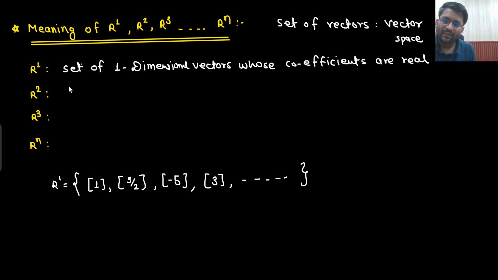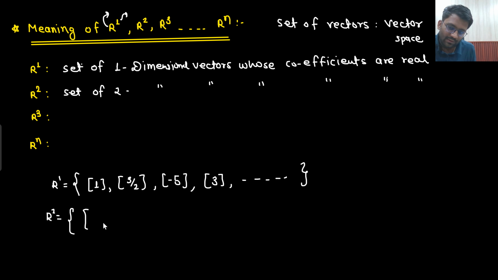Understandable? What do you mean by R2 then? Set of two dimensional vectors, two dimensional vectors whose coefficients are real. R belongs to real. What is the meaning of this R? R means real. And what is the meaning of this one? Dimension.